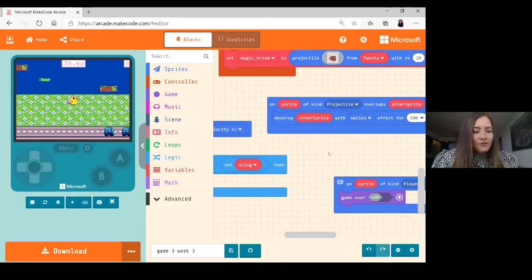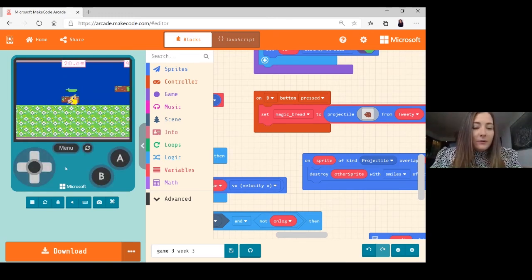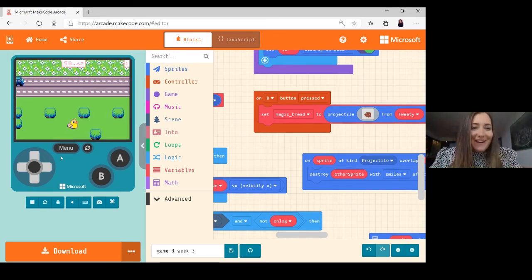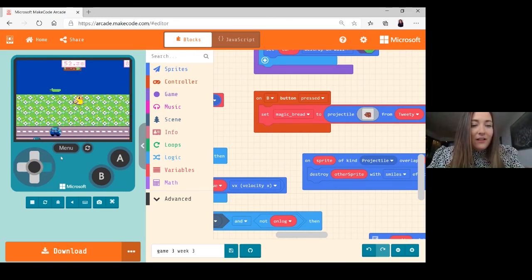So I'm pretty happy with that, but let me just have a look at our tile map, because if you think about it, if I try to play this game now, which I will try, whoops, oh, it was never on my controller. Okay, there we go. No, I pressed A and I was too far. Okay, right, let me see. I need to get a good opportunity here for a log.